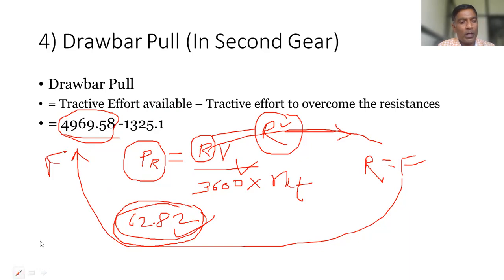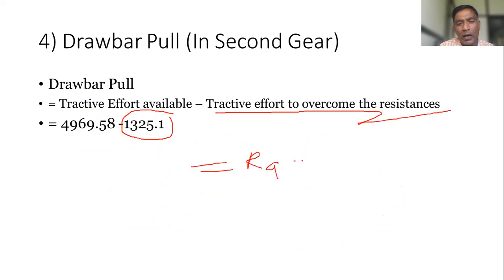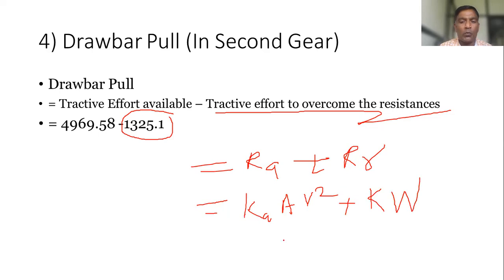And this one is the tractive effort to overcome the resistances. So here this is nothing but RA plus RR. Okay, correct. So K A V square plus K W. Here you should consider which speed?